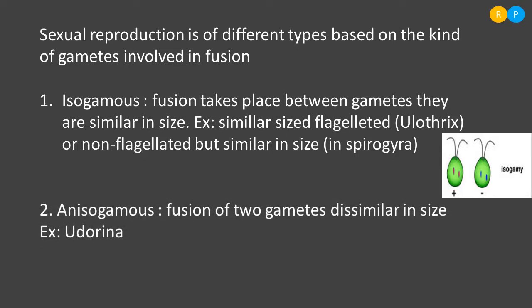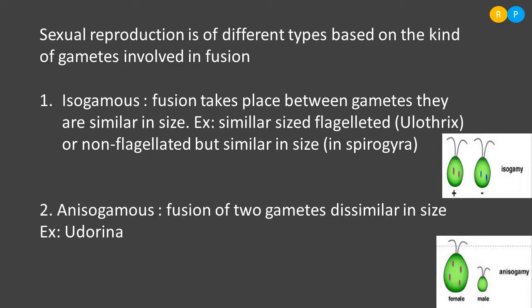Then the second type is anisogamous. An means dissimilar. That means the shape and size of the gametes are not similar here. Understood? So anisogamous reproduction is the fusion that takes place between two gametes that are dissimilar in size. The best example is Eudorina. In the Eudorina alga, we can see the formation of two dissimilar sized gametes. You can see in the diagram.